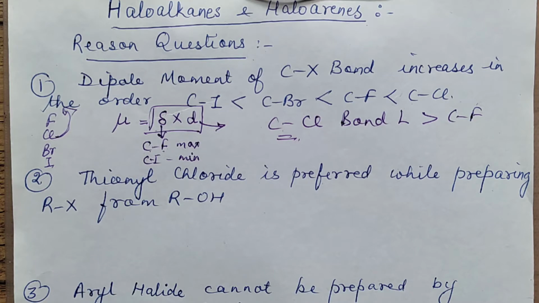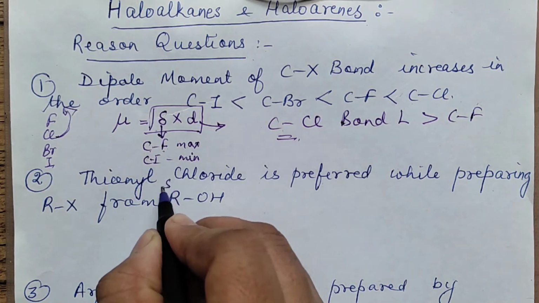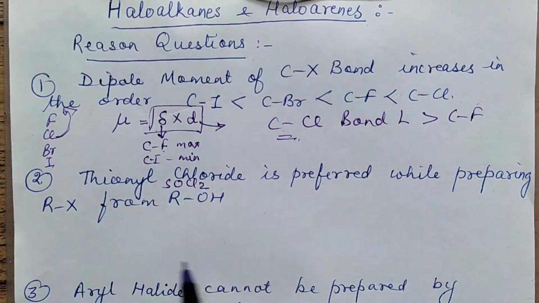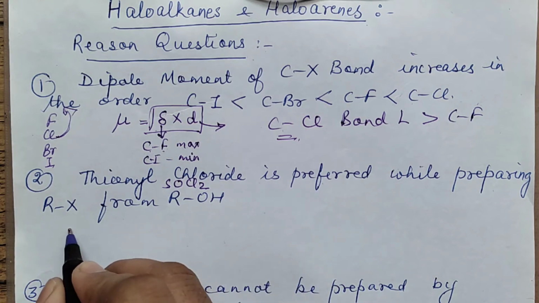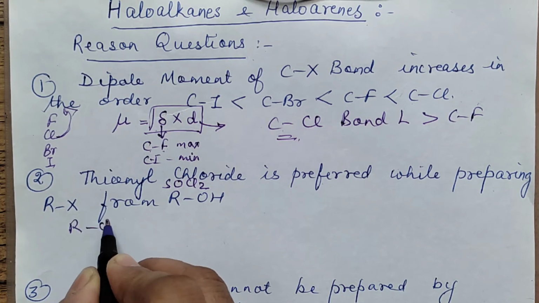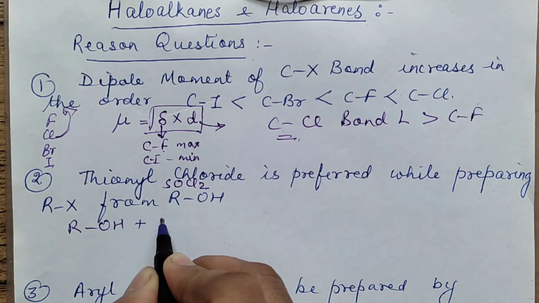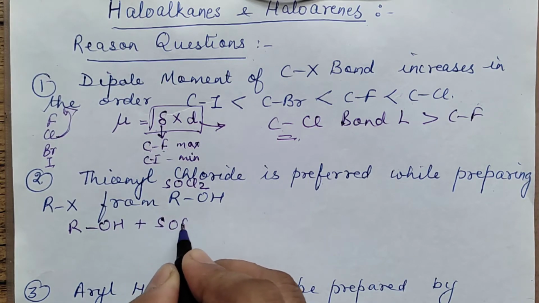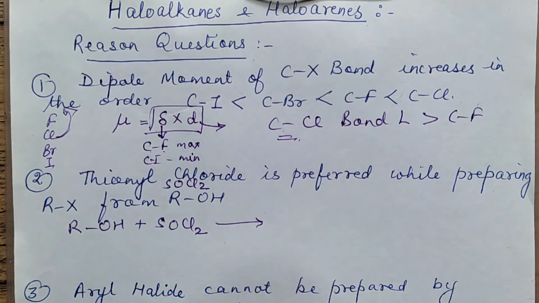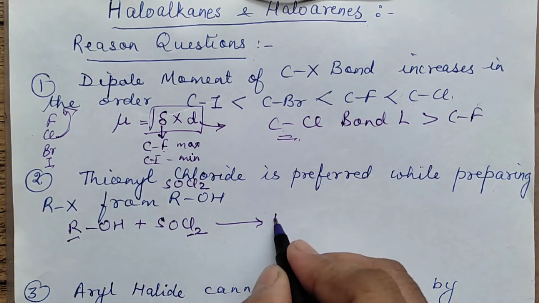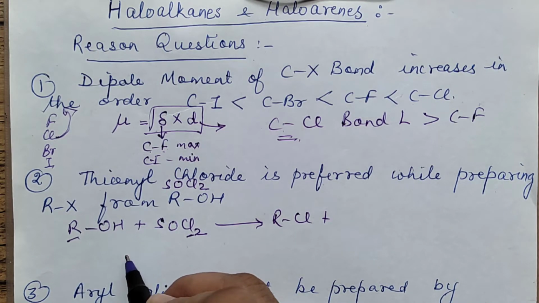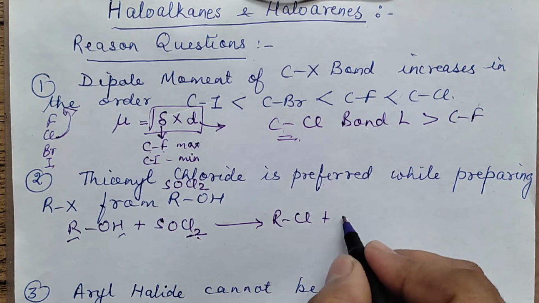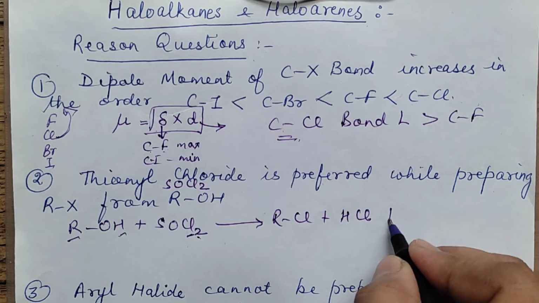Next question, thionyl chloride. What is thionyl chloride? SOCl2. This is preferred while preparing RX, that is alkyl halide, from ROH. Write down the equation: the alcohol reacts with thionyl chloride. How I told you to remember: one R with one Cl forms RCl. Though I have taught you the mechanism separately, just before the exam you will be learning in a shortcut. H and Cl give HCl. What is left over? SO2.